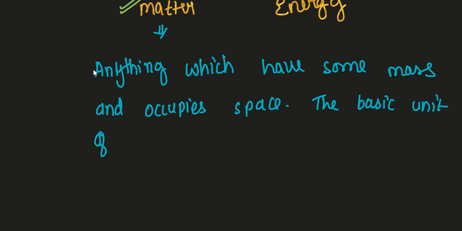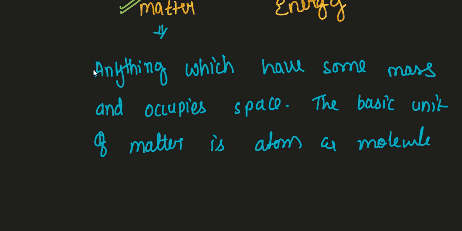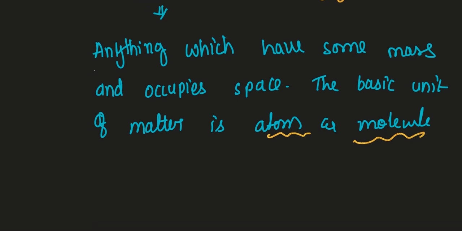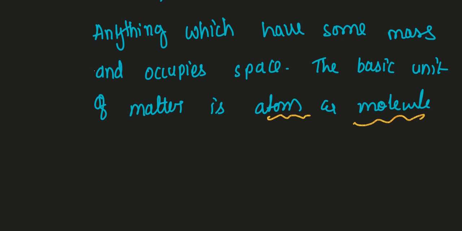The basic unit of matter. So the basic unit of matter is atom and molecule. Okay, so these are the basic unit of the matter. Whatever you take, pen, paper, whatever it is, all these are matter, and the smallest unit of the paper is what? Atom and molecule. Okay, so let us try to understand what is the exact meaning of atom and exact meaning of molecule.